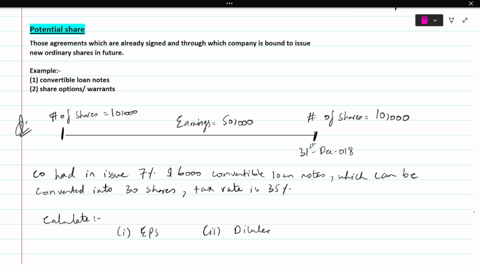Please do not confuse diluted EPS with restated EPS. Restated EPS was something else. We have already learned that. It's done and dusted. Now we are looking at diluted EPS. So the second part asks you to calculate the diluted EPS.